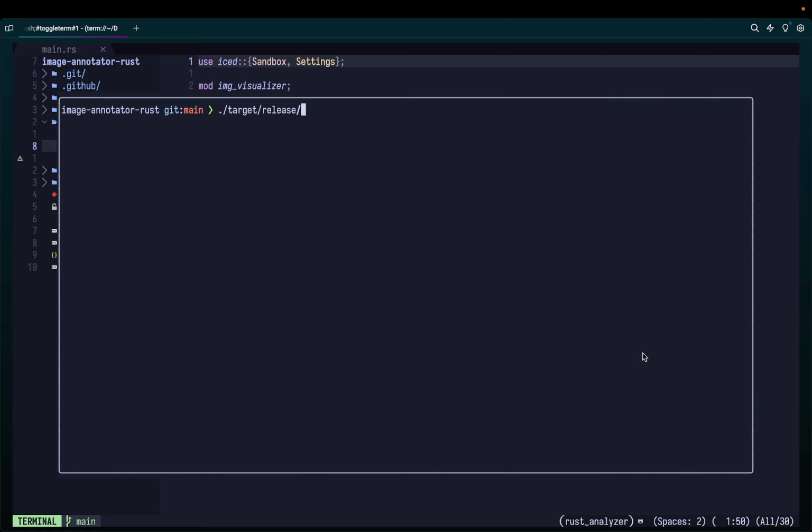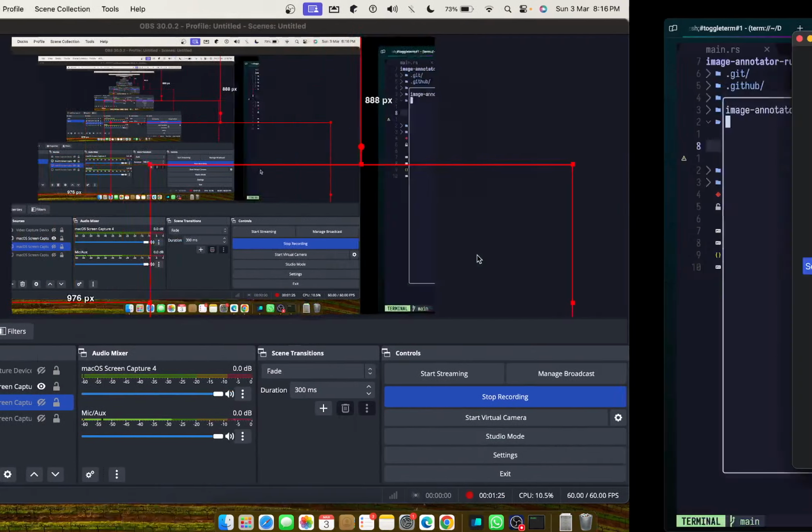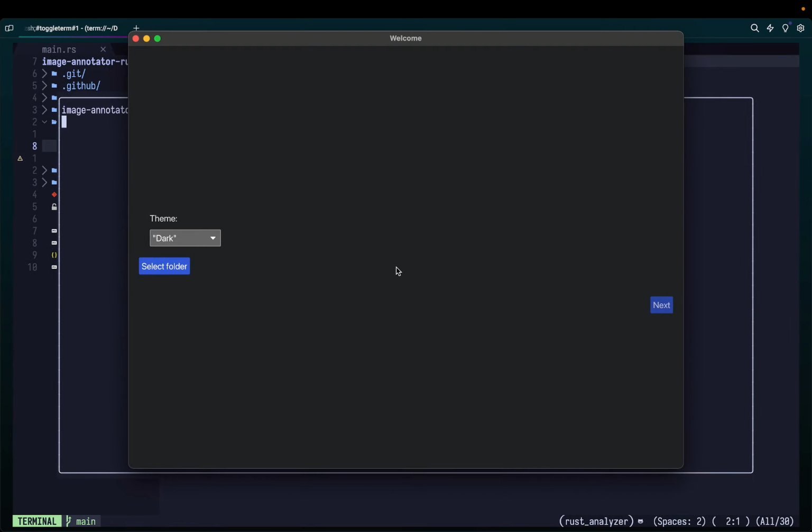All right. So this is an app that I've built. I've talked about it on YouTube recently as well. It uses the iced.rs library. If you're curious, it's totally built in Rust. Everything in it is built in Rust. There's nothing that uses HTML, CSS, JavaScript, anything else. There's nothing.